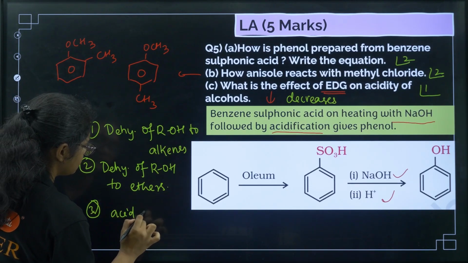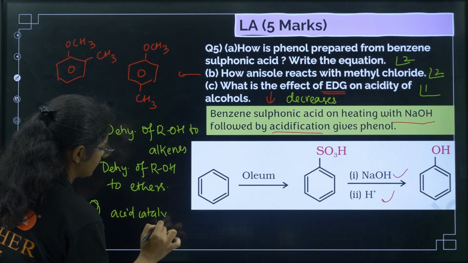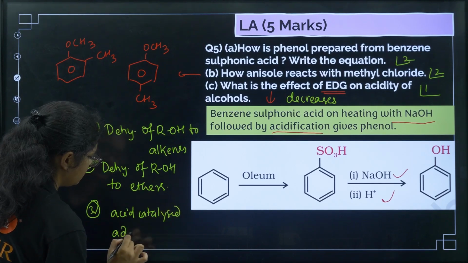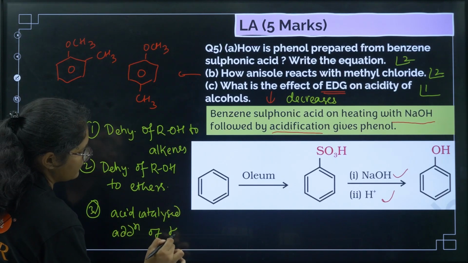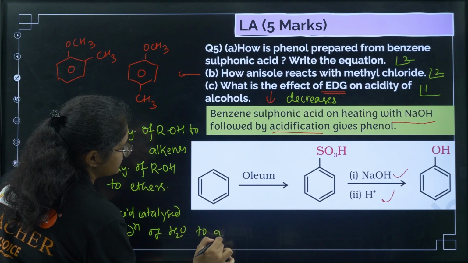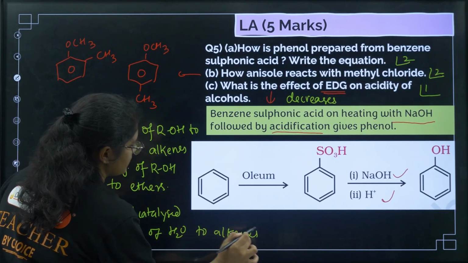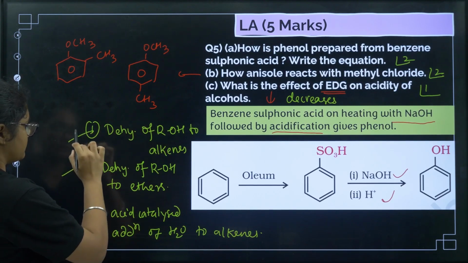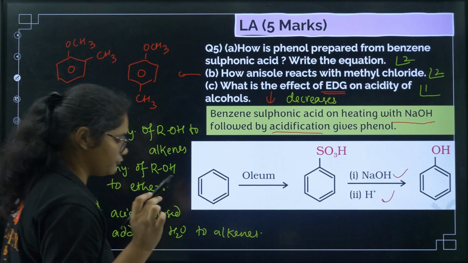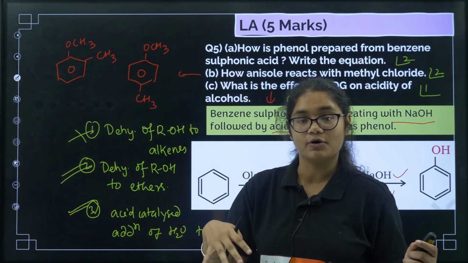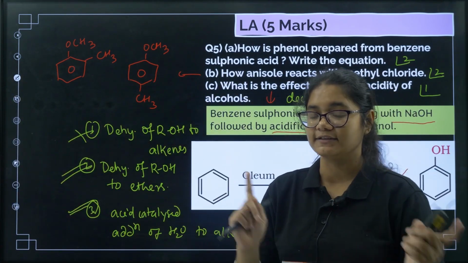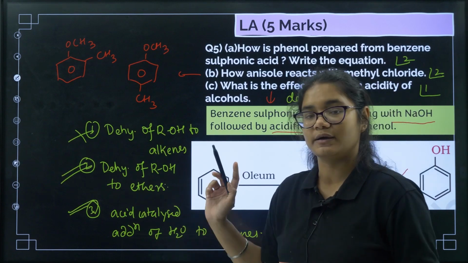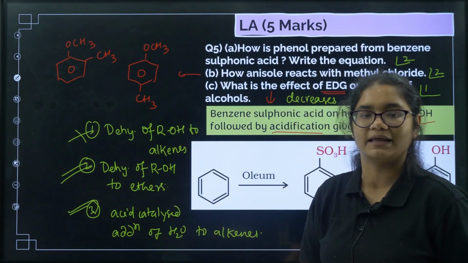acid catalyzed addition of water to alkenes. In these two many of you get confused, because one is from alcohols to alkenes, another is from alkenes to alcohols. So please read the question properly and then write down the mechanism here.